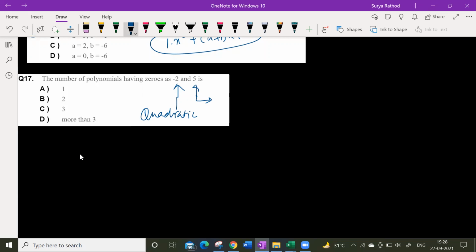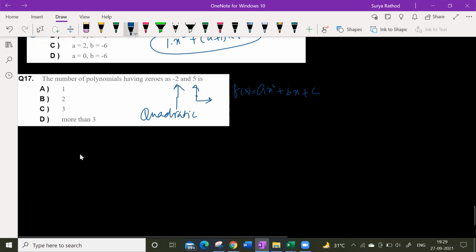Guys, what could be the form of that? How can you write the standard form? Ax square plus bx plus c. Look at this here. Ax square plus bx plus c. This is any polynomial, let us say f of x. So I know that the sum of zeros, alpha plus beta, is nothing but minus b by a.